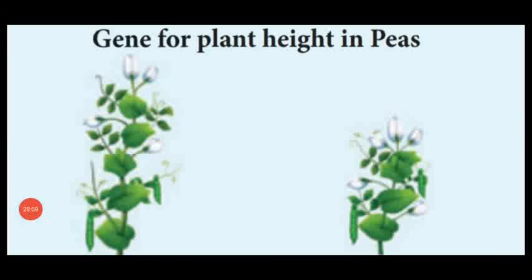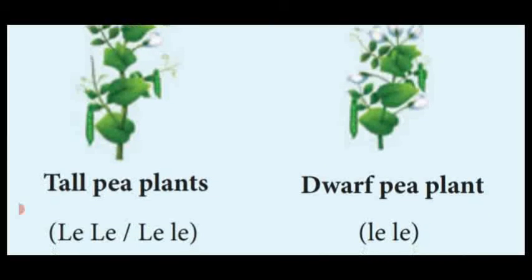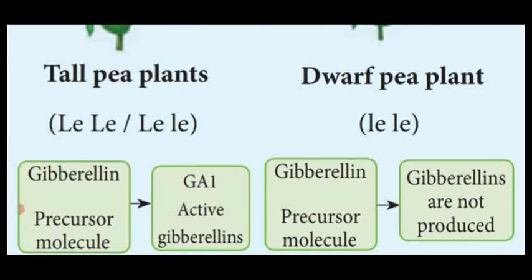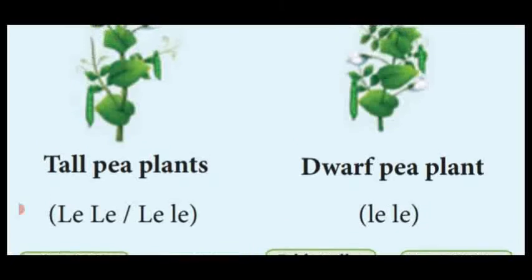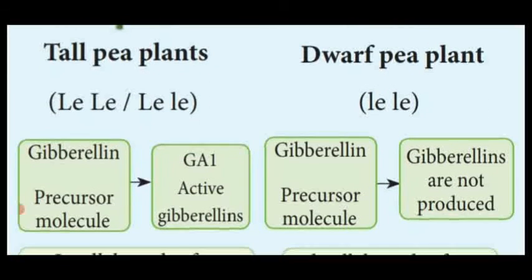Dear students, this is the diagrammatic representation. Gene for plant height in peas. First one, tall pea plant, which has the allele, what's that? Capital L and small e. Or it may be dominant, meaning capital L capital E, or capital L small e, in pairs. It may be homozygous dominant, or another one heterozygous dominant, capital L small e, small l small e. Whatever it may be, it is the tall plant. When I come to the dwarf plant, it has the allele small l, small e in pairs.